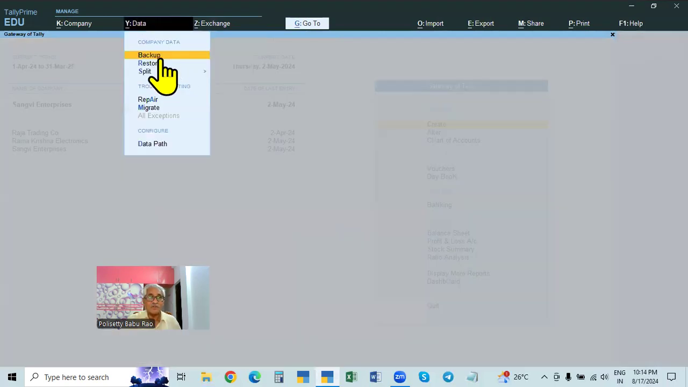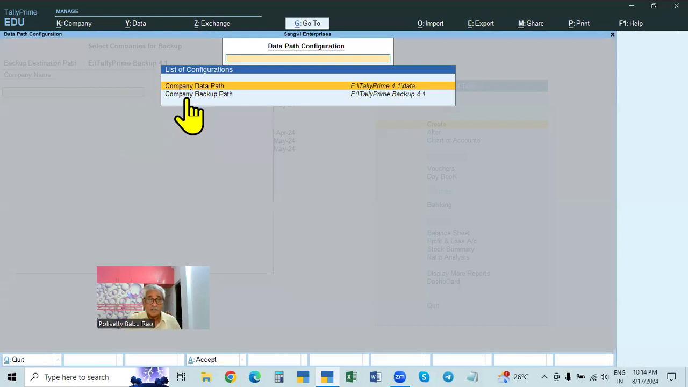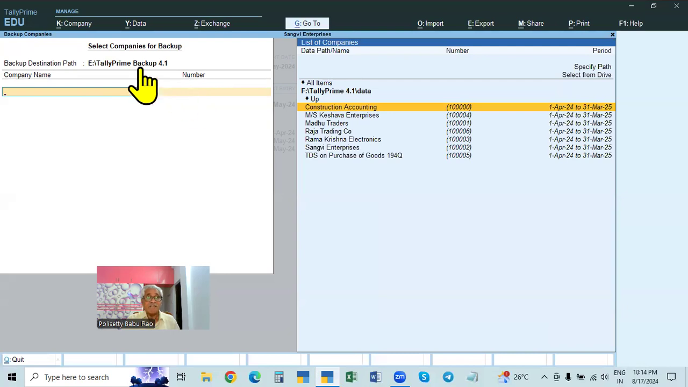Whenever you want to back up, the backup destination path will automatically come, because we have already given the default path in the company backup path. That is why every time it will come, we need not select it. We have to select only here. The original data will be here, then whichever company we want to select. Suppose you take all items, then for every company it will say, do you want to overwrite? For every one we have to click yes, yes, yes.